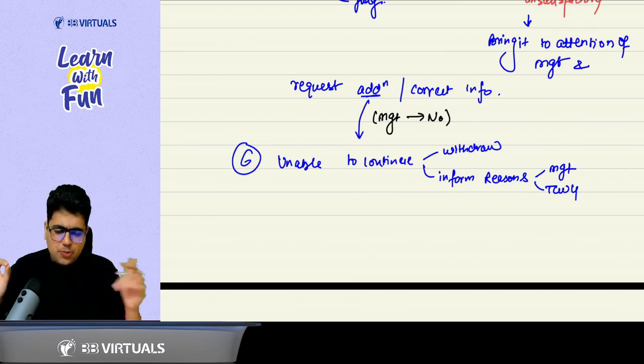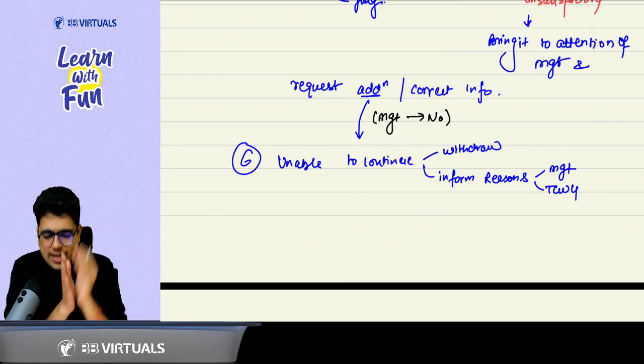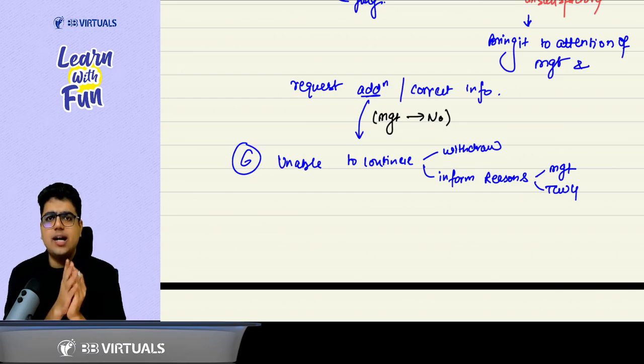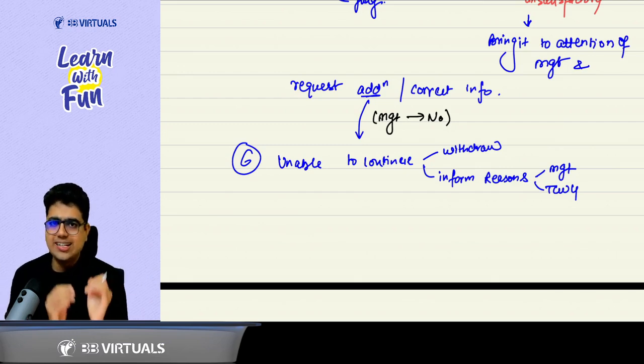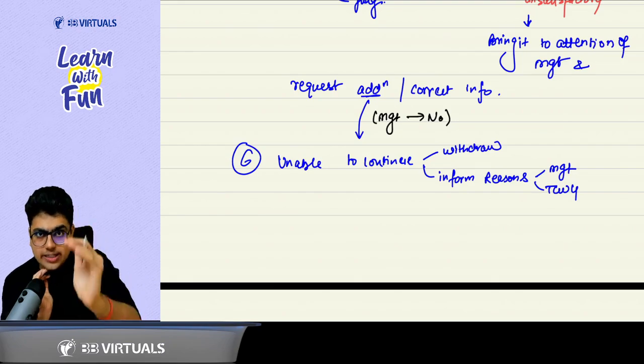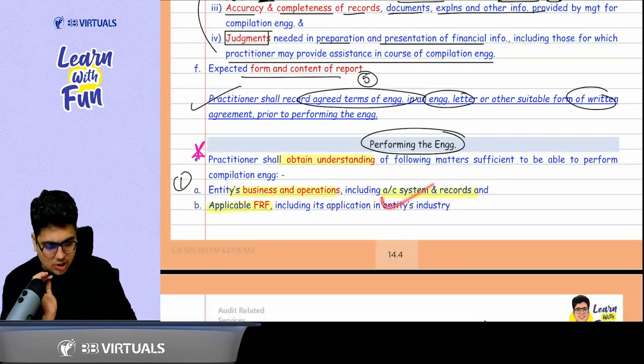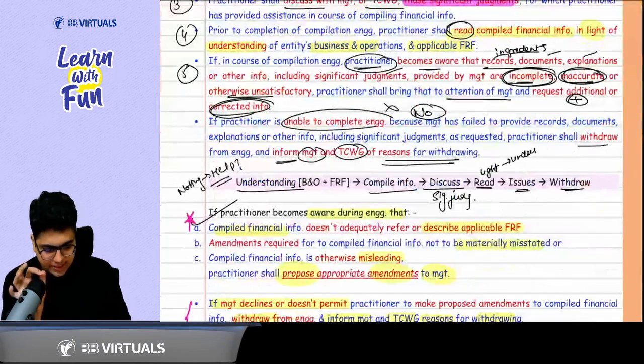Plus it says, last point which is not given here is, if the withdrawal is not possible under the law or regulation, then you need to decide accordingly. That's it. Got it? Got it, sir. So this part of performing the engagement is also done.